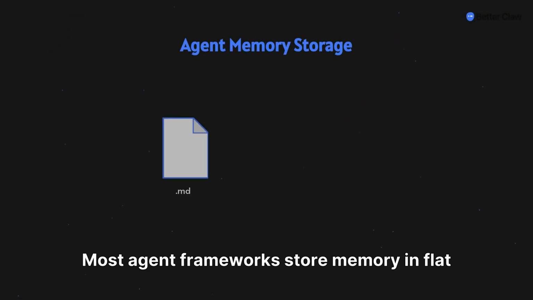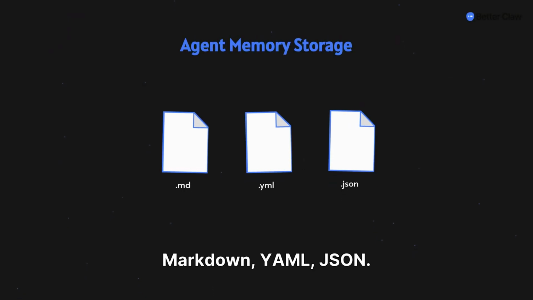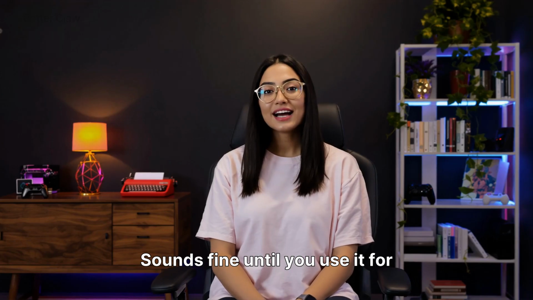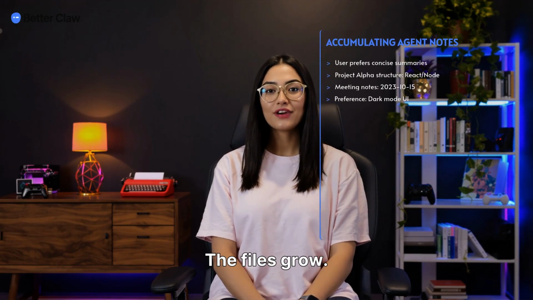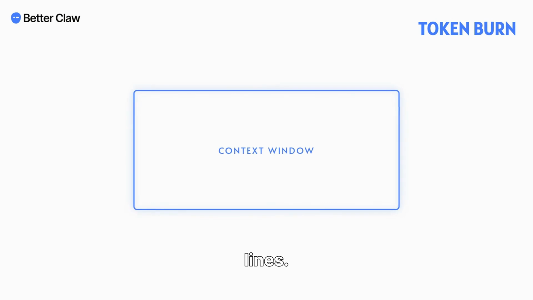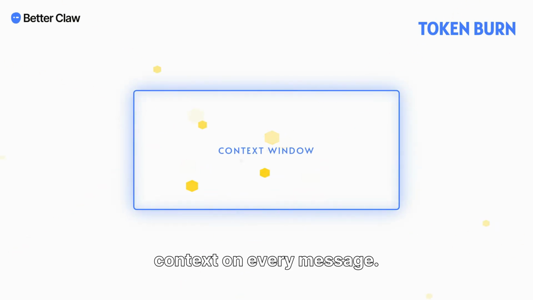Most agent frameworks store memory in flat files. Markdown, YAML, JSON. Your agent writes facts to a file and searches them later. Sounds fine until you use it for more than a week. The files grow. Every day, your agent adds more notes and conversation summaries. After a month, you've got thousands of lines. Your agent loads all of this into context on every message.